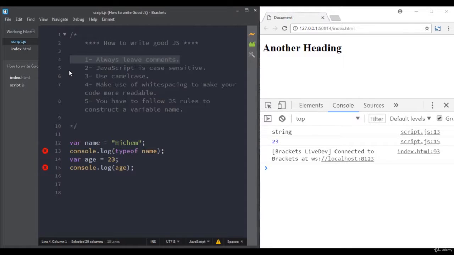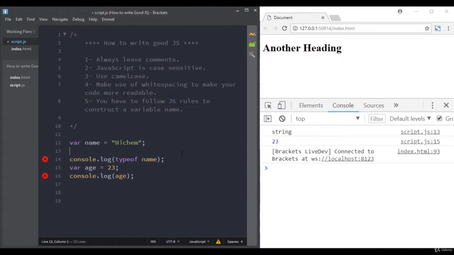JavaScript comments can be used to explain JavaScript code and to make it more readable. Believe me, if you think you will remember everything you write, well, you are wrong. And also, you may be working in a team of web developers. The file can be maintained by many developers, so you have to leave comments to explain what a certain block of code is doing. So let's see how we can add comments.